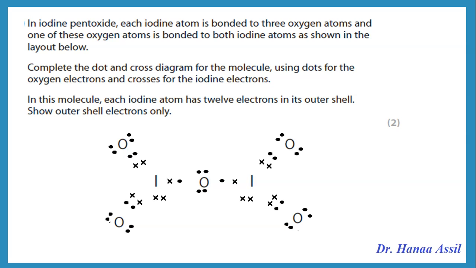Again, each oxygen needs 2 electrons from the iodine, so we're going to share 2 pairs of electrons with the iodine. The oxygen in the middle will share 1 pair of electrons with each of the iodine. Remember, the iodine has a total of 7 electrons of its own. It has used 5 only for bonding, so it has 2 electrons somewhere away from the bonding. So this is the dot and cross for iodine pentoxide.